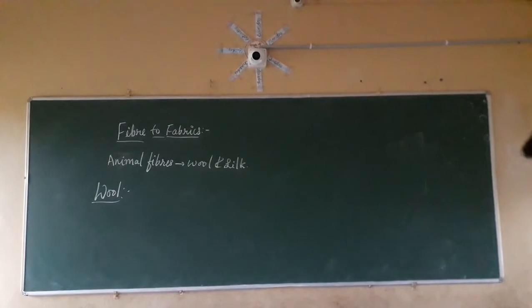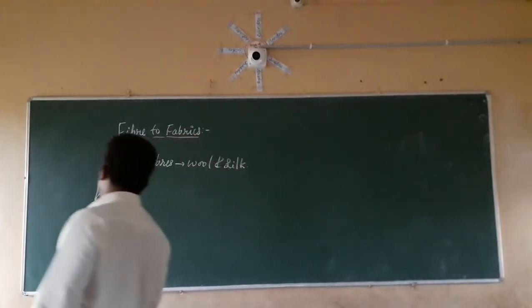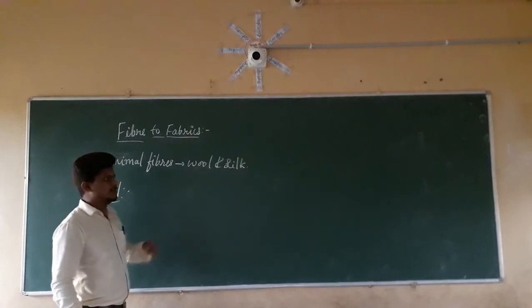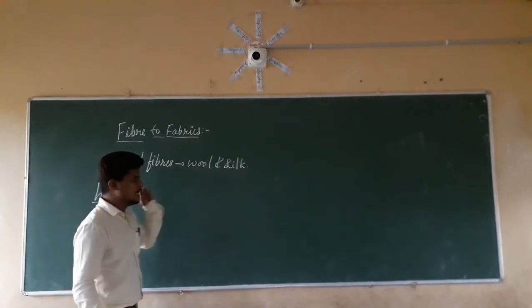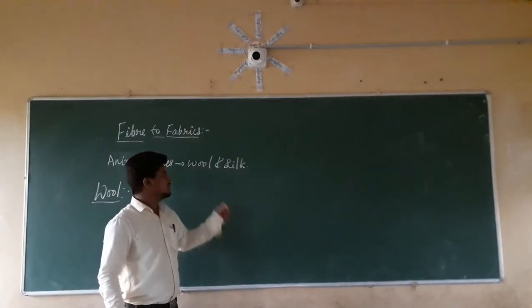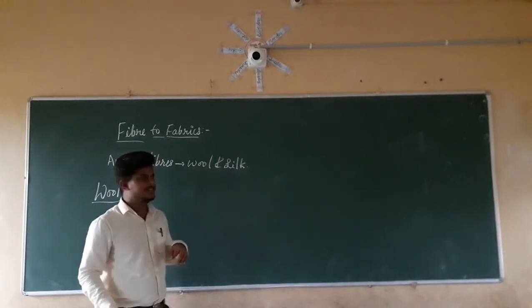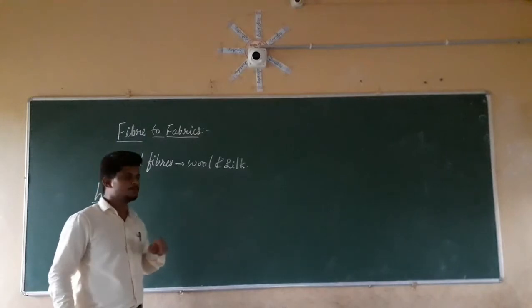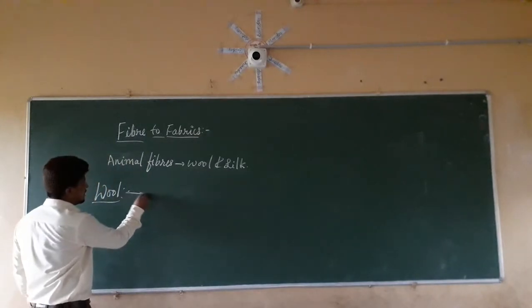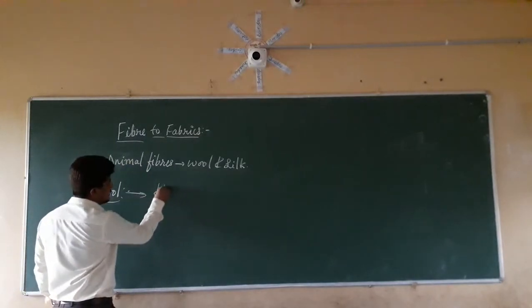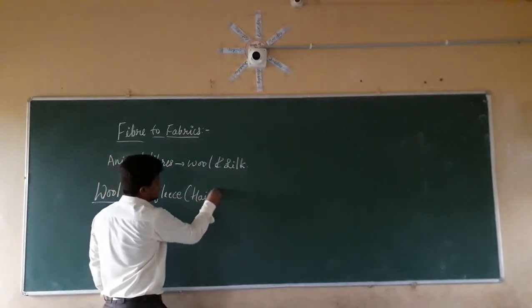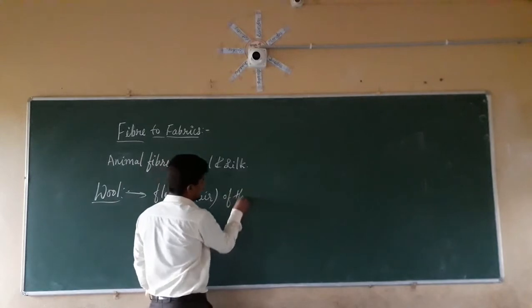So we have two types of animal fibers. One is wool, another one is silk. So from where are we going to get the wool? We are going to get wool from the fleece of the animals. In the same manner, from where are we going to get the silk? We are going to get the silk from the cocoon of the silkworm. So wool is coming from where? It is coming from the fleece. That is nothing but hair of the animals.